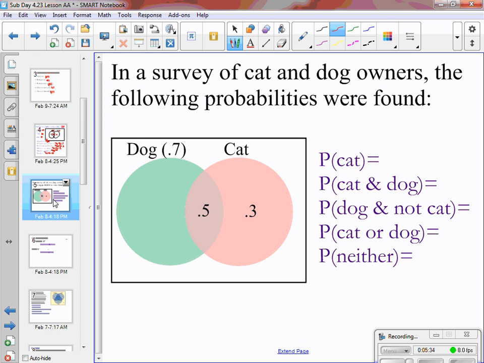Here is a similar example. I would like you to take a minute, fill in the missing pieces of a Venn diagram. You should fill in the green part of the circle on the left side, fill in the number that goes next to cat, and fill in the number on the outside that has neither. Pause the video, take a minute to do so.